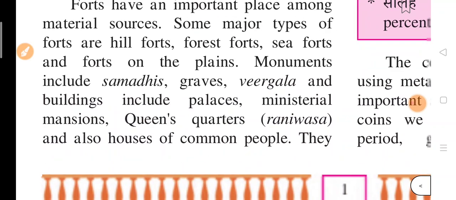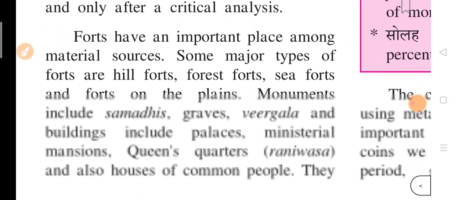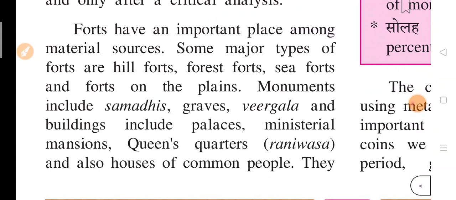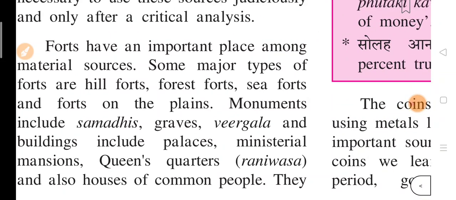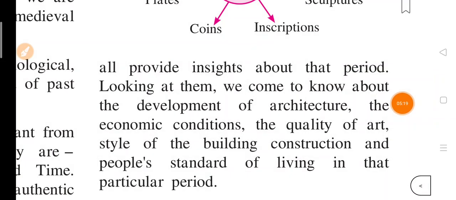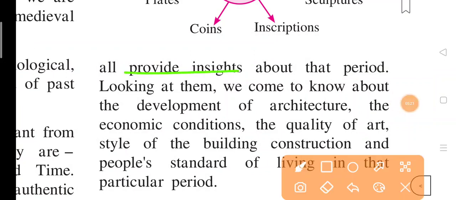And these monuments include samadhis, graves, virgala, and buildings, and in buildings they include palaces, ministerial mansions, queens quarters, and also the houses of common people. They all provide insights about that period.